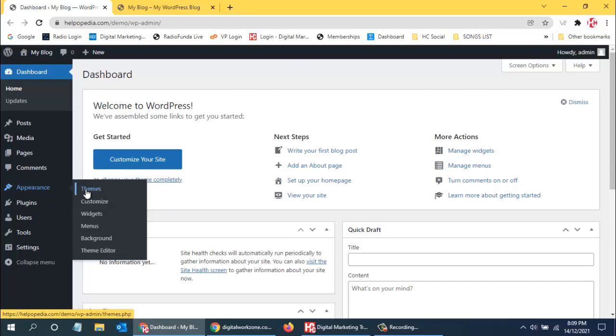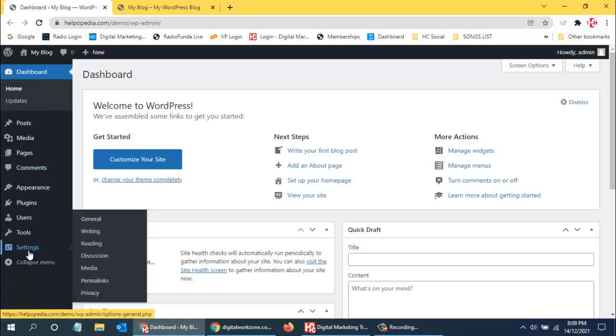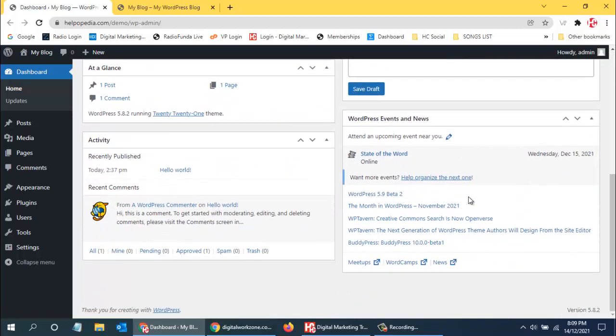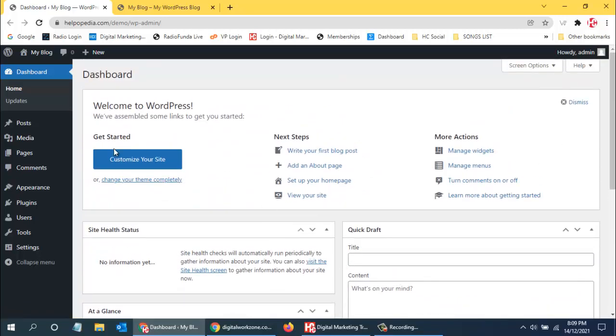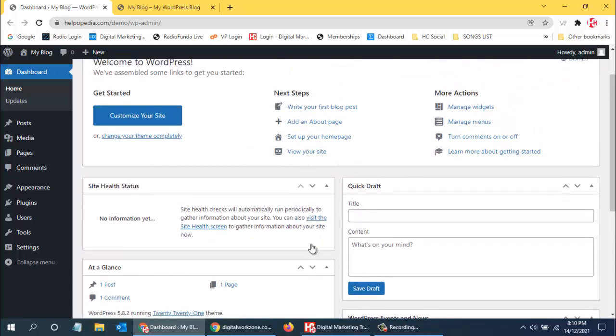We can go to Themes and add new themes, but before that, first of all we will study all the menu items that come up in all WordPress. This is the Home, where we get the bird's eye view of what's happening on our website. Here we actually don't have to do anything. We just get to know if we have any comments or important warnings.